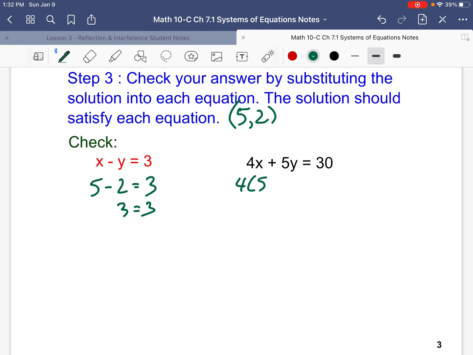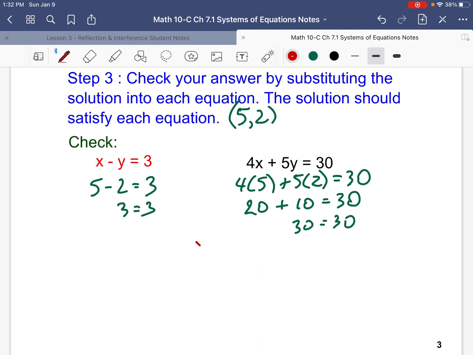So that works. So, 4 times 5 plus 5 times 2. 4 times 5 is 20. 5 times 2 is 10. 10 plus 20 is 30 equals 30. So yes, 5 and 2 are correct. I didn't make a horrible boo-boo and record it on video again and have to erase the video and do it again.